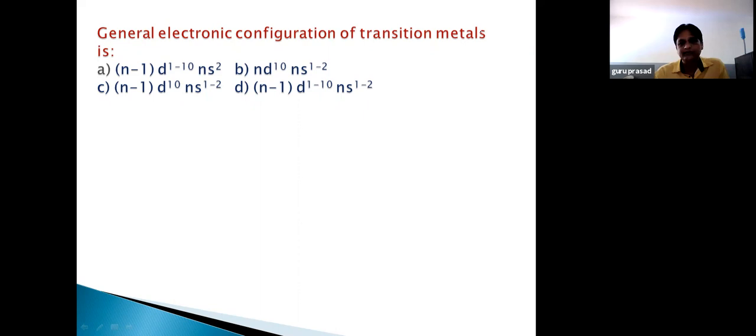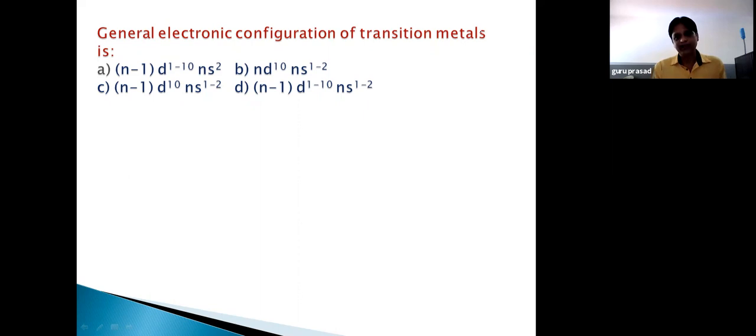They are all colored. That means they form colored compounds. Whereas Zn2 plus, which is not having partially filled d orbitals, is colorless. So one important point you can remember is how to find out whether an ion forms colored or colorless compounds. Very simple. You have to write down the electronic configuration of that ion, and then find out whether d orbitals are partially filled or not.